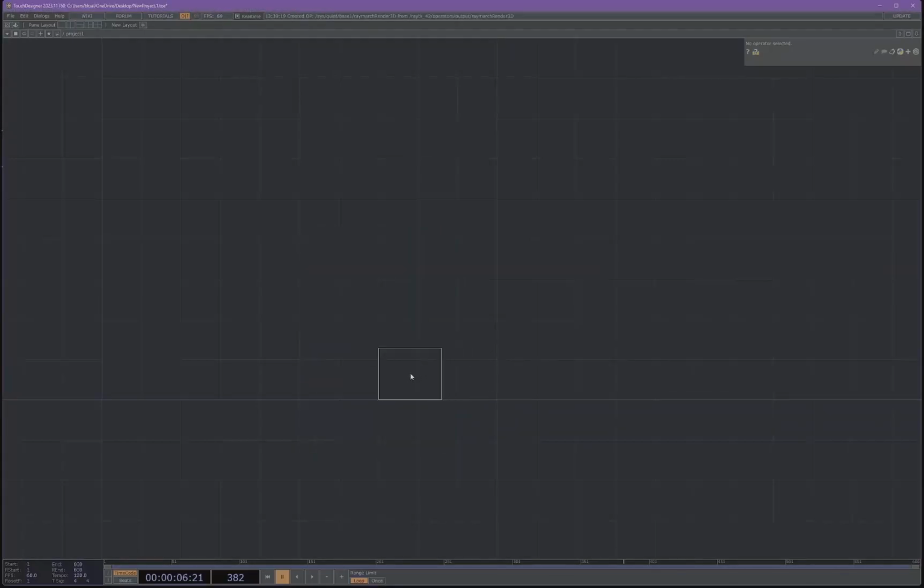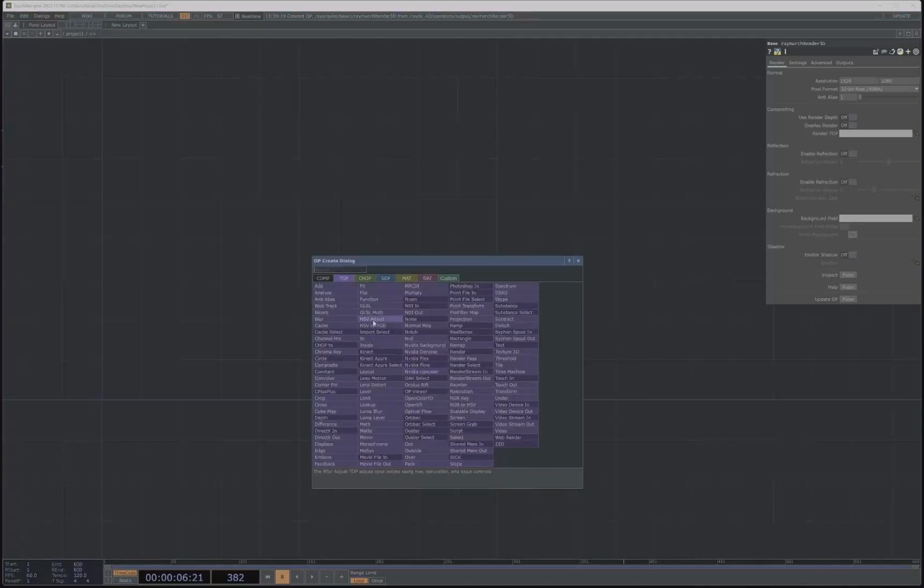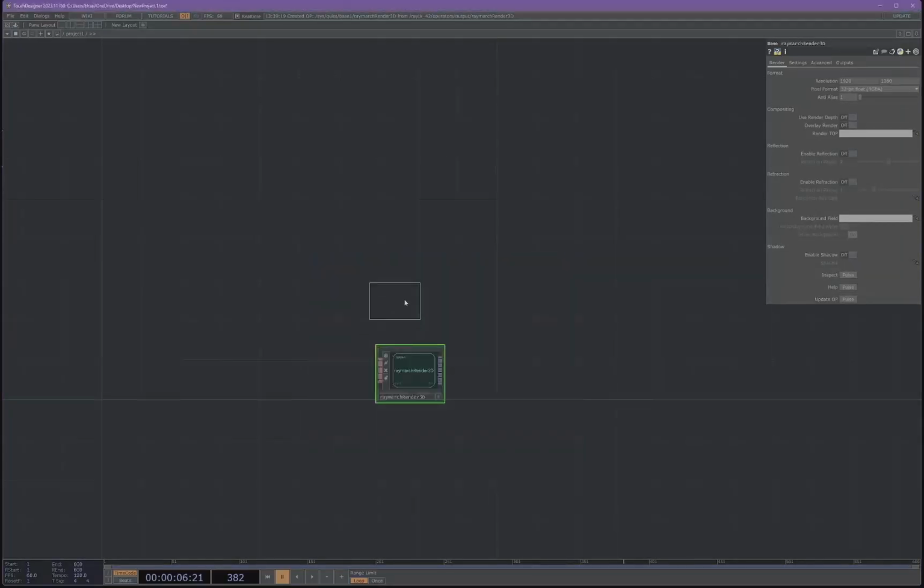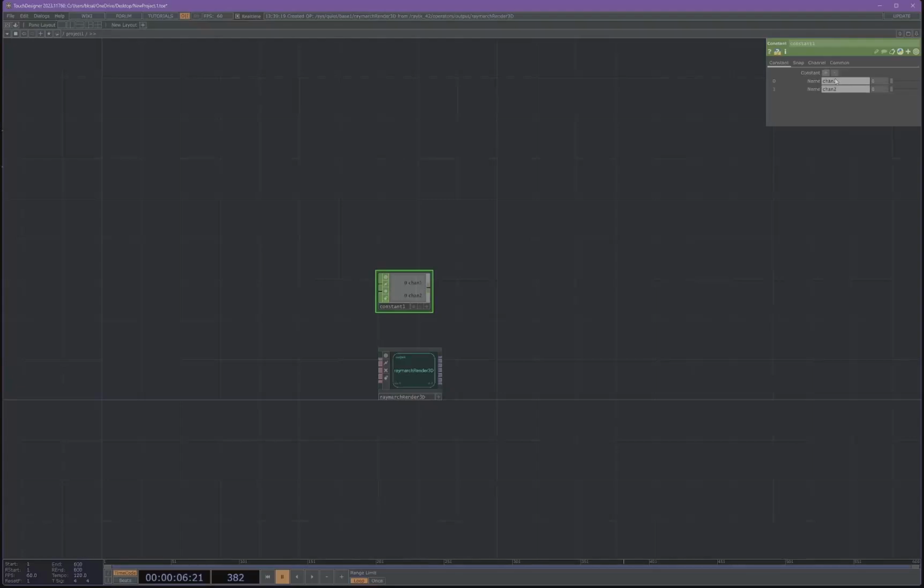grab our Raymarch render, drop that in. And then I like to have a constant chop for my resolution. So let's do 1920 by 1080.